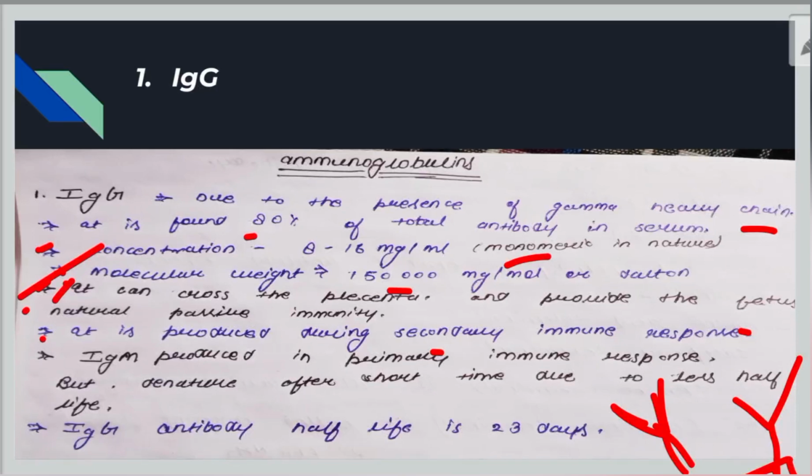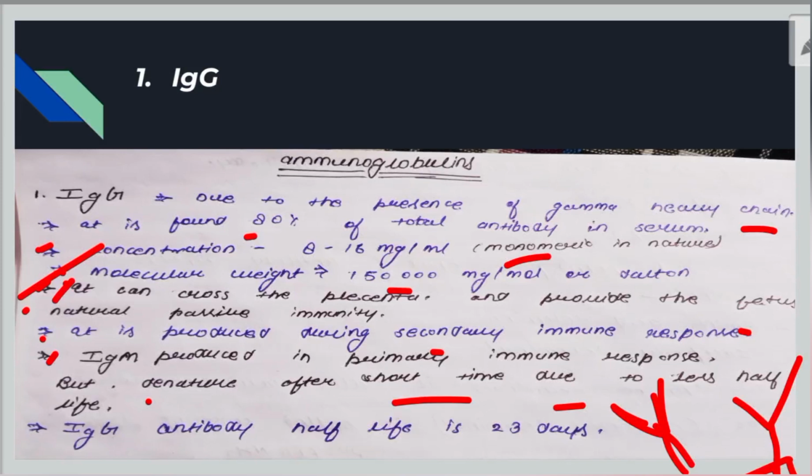Here the same line is written: IgM is produced in the primary immune response but denatures after a short time due to less half-life. So what is the half-life of an immunoglobulin? It is the time in which the amount of immunoglobulin previously produced in our body falls to half. Suppose the amount of immunoglobulin produced during an infection is 25 mg per dl, and after 12 days it decreases to 12.5 mg per deciliter.